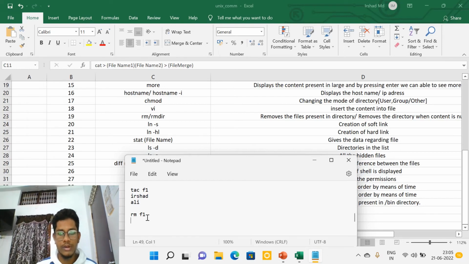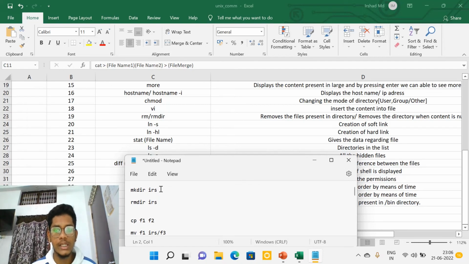If I want to remove a directory, rmdir. For example, irs is a directory I've created, right? If you want to remove the directory, rmdir irs. But if I have any files present in my directory, for example, if in my irs I have f1 and f2 files, then it won't be deleted, because rmdir works only when the directory is empty.